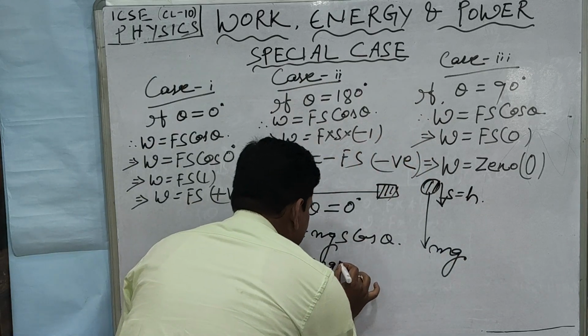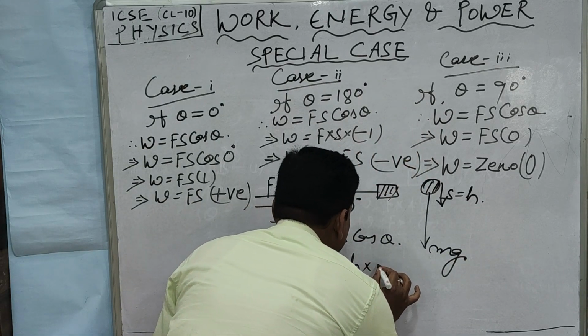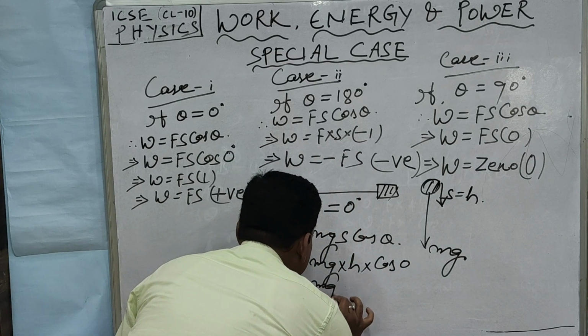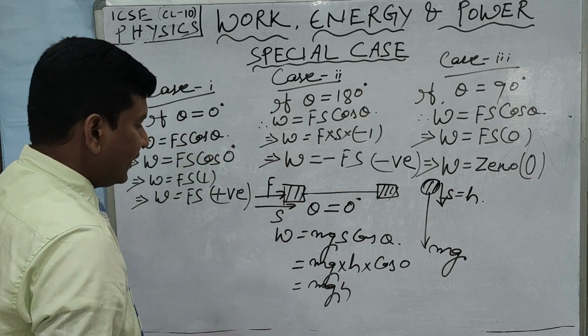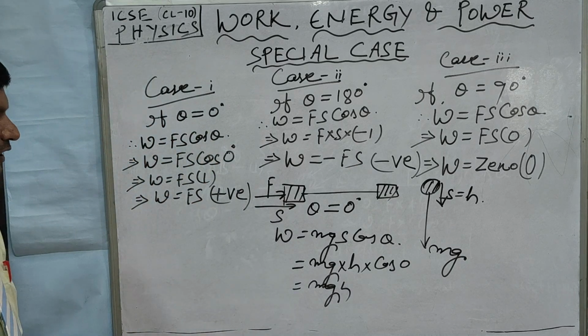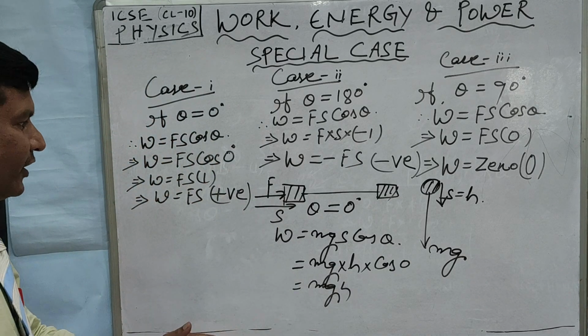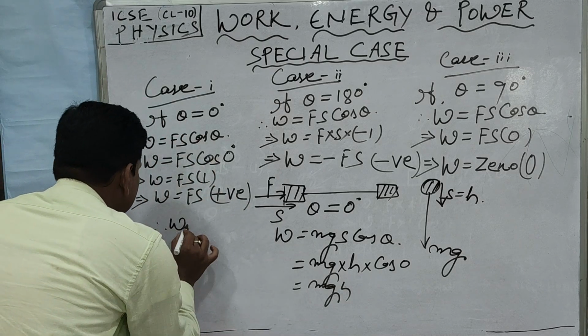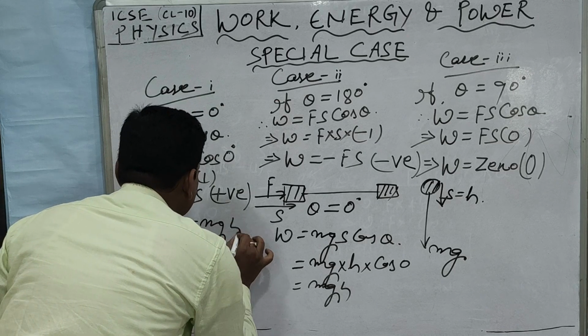In place of S we write h into cos 0, that is mgh. So this is the expression of the work done by the force of gravity when the body falls freely, W is equal to mgh.